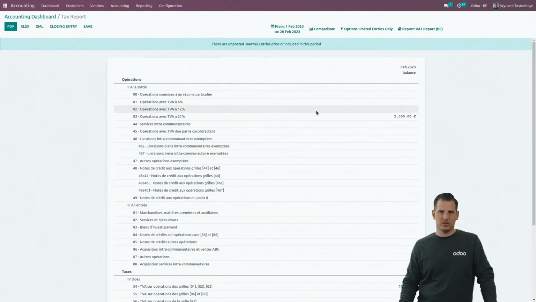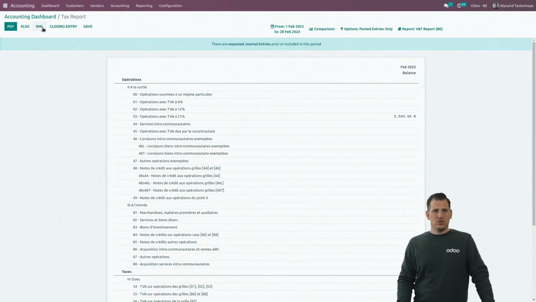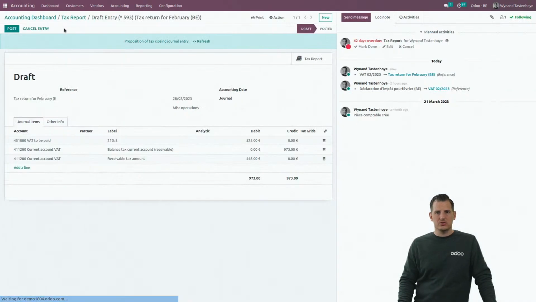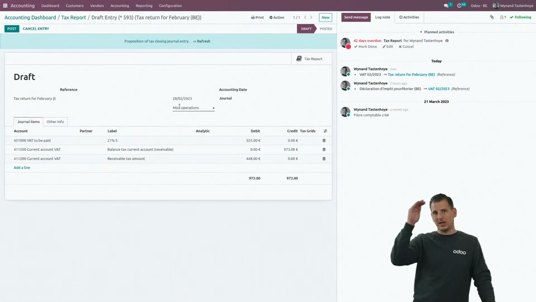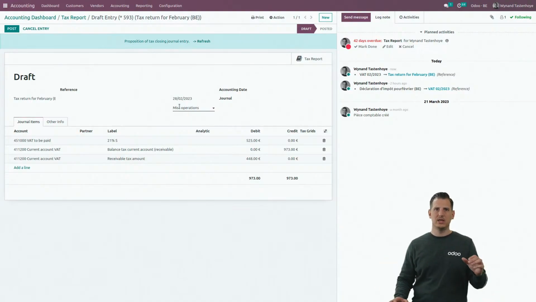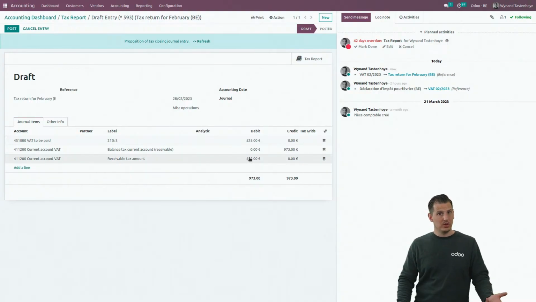Also here you can click on the amount if you want to see the detail, but if it's okay, you can click. In some localizations there is also a specific format, like an XML here for Belgium. It depends on the localization, but if you're done, you can click on the closing entry, because basically the closing entry will calculate all VAT amounts from all your different accounts used for the period, and calculate one amount to be recovered or paid to the VAT government.